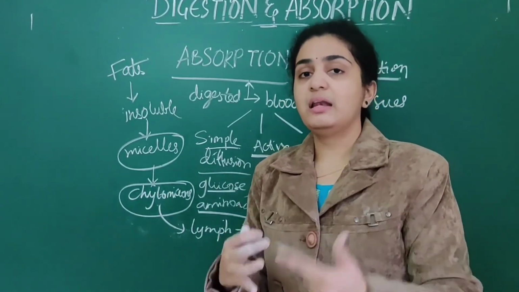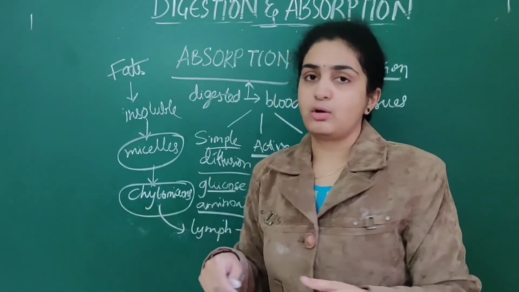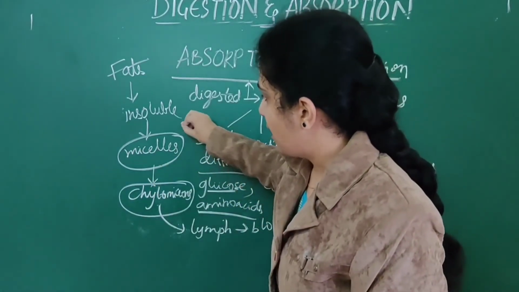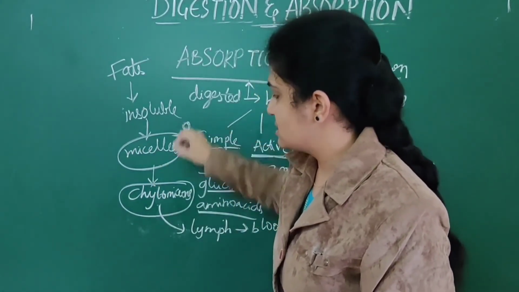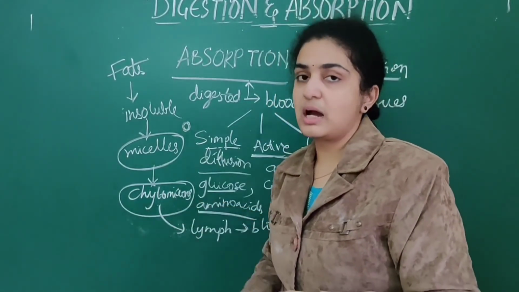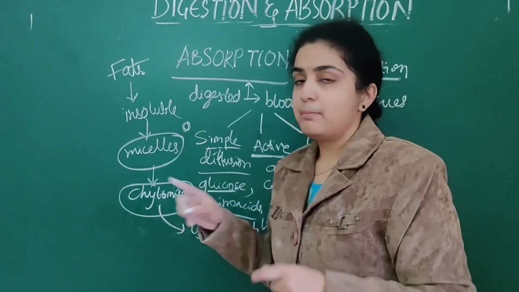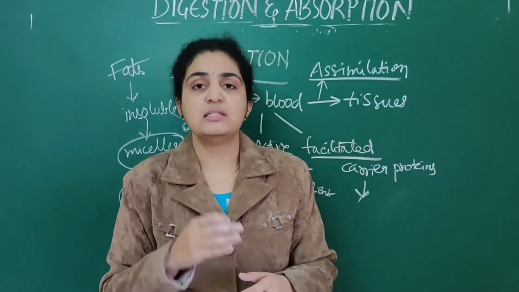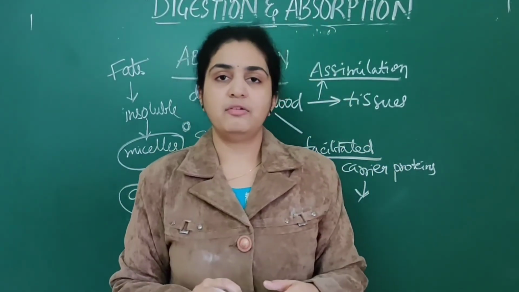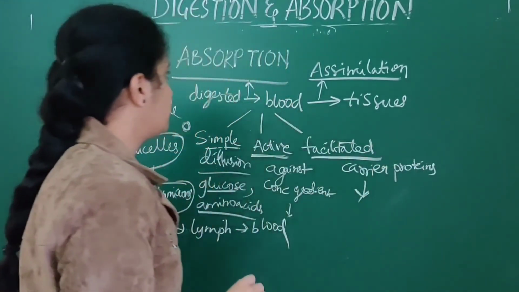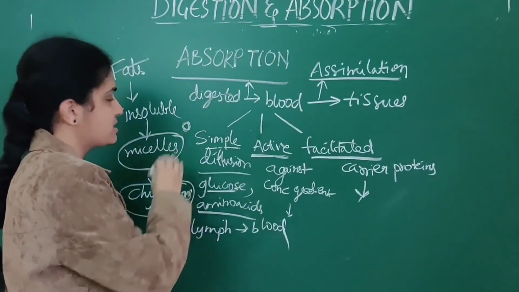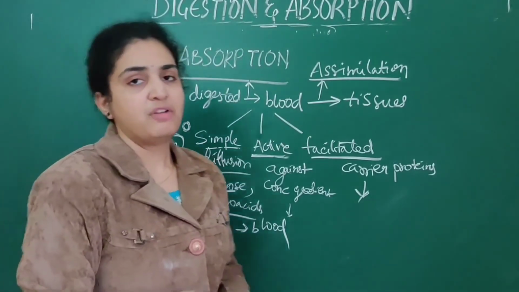These micelles are layered on the outside by fat globules, and then are known as chylomicrons. From these chylomicrons, they first pass into the lymph vessels, then finally into blood. This full process is how fats are absorbed.